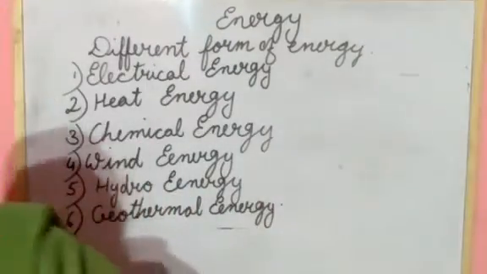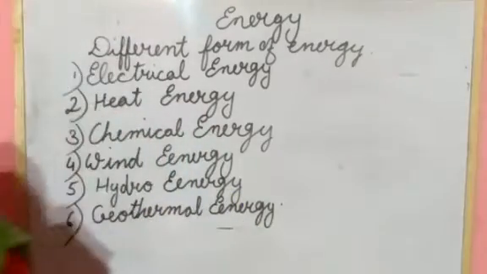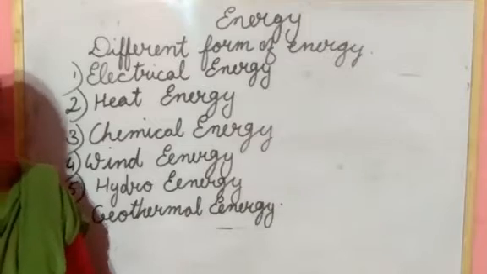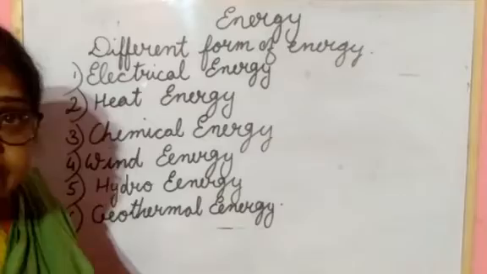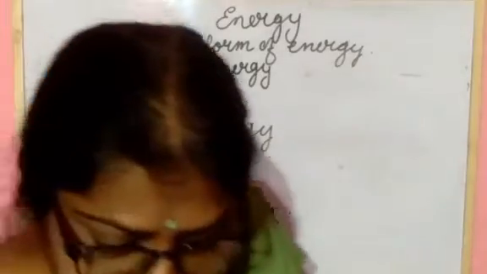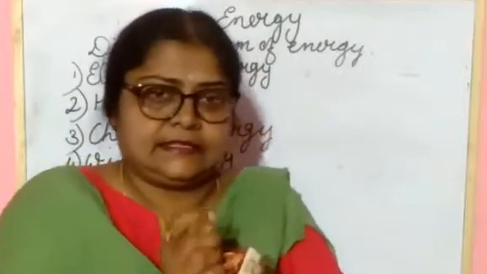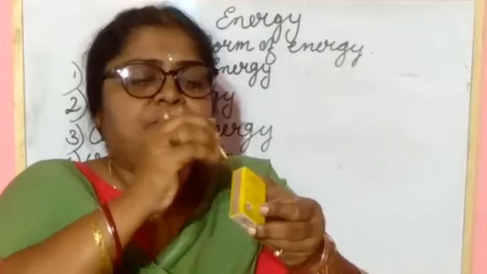Okay, next one. What you are seeing here is lighting a matchstick, or cooking. What does this involve? This involves chemical energy as well as heat energy. You take this match, and chemical energy is there in it. When you light it, you also get heat energy.